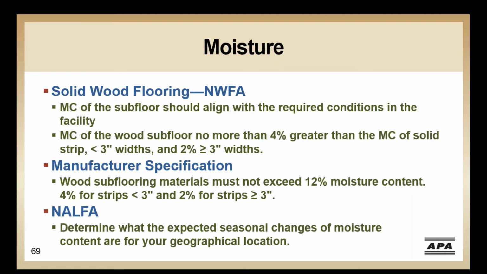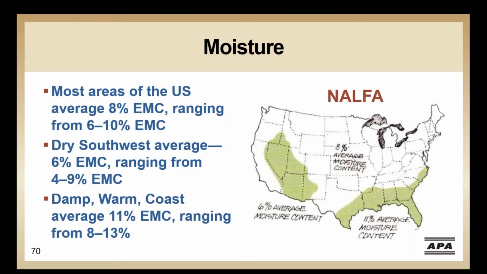Both the National Wood Flooring Association and the North American Laminate Flooring Association reference alignment with the condition of the facility, and they make a geographical reference for seasonal changes. In the past, I'll note that the National Wood Flooring Association installation guidelines stated that in most regions, a dry subfloor that is ready to work on has a moisture content of 12% or less. And this likely serves with the specifications that we saw from that manufacturer.